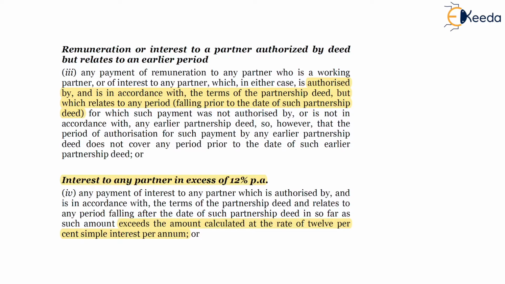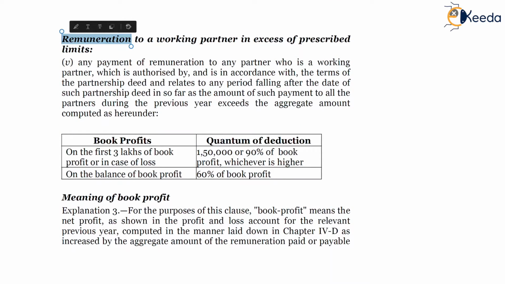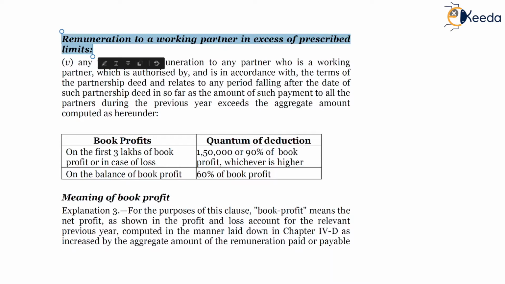Again, the amount should be authorized by the partnership deed and it is paid to any partner. So friends, clause 1 related to a non-working partner specifies only remuneration, which is salary, bonus, commission, and for interest it is always any partner, which is a working partner as well as a non-working partner. Clause 5 states the cap on the remuneration which should be payable by the firm. Anything above the limit specified as per 40b(5) will be disallowed in the hands of the firm.